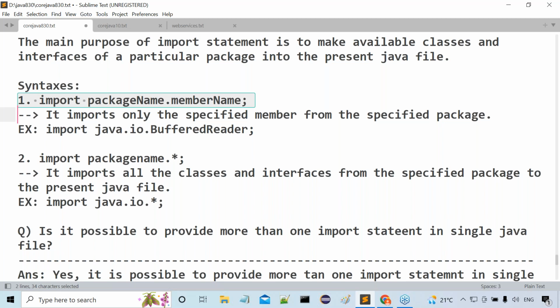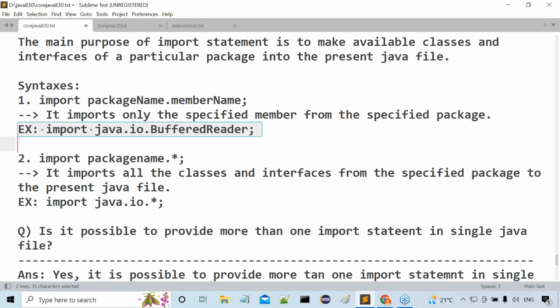What is the meaning of it? We are going to import only the specified member from the specified package. Now here I have given one example: import java.io.BufferedReader. Everybody understand this clearly. Import java.io.BufferedReader.